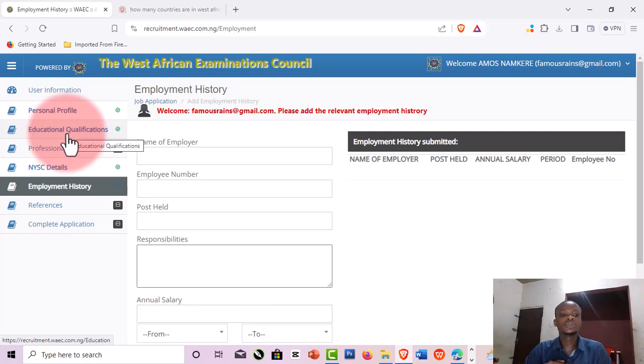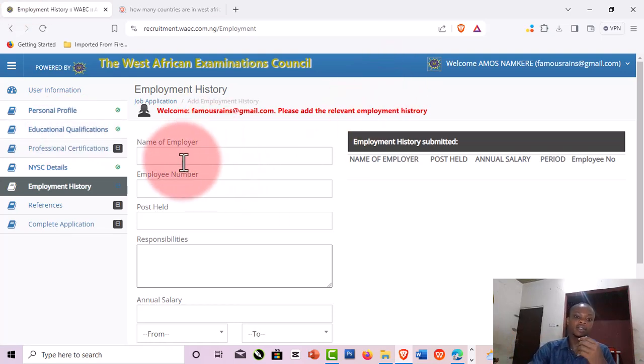Now you should be able to put some places that you have worked, if you have worked for sure. But if you haven't worked, what you have to do is leave them blank and you can proceed. So if you have worked as an employee, put your employer's name, the person that employed you, right?